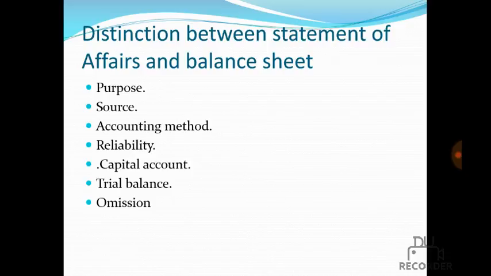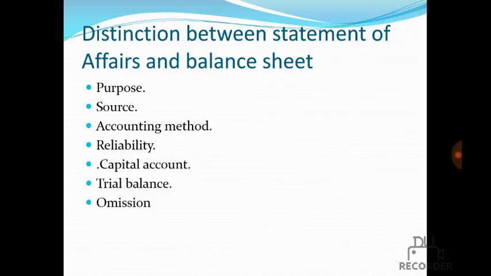Source: it is prepared from ledger balances, and partly from other particulars and estimates. The statement of affairs can be prepared from other recorded transactions of the business organization, but the balance sheet is prepared from balances only. Accounting method: the statement of affairs is prepared when accounts are maintained under the single entry system. The balance sheet is prepared when accounts are maintained under the double entry system.